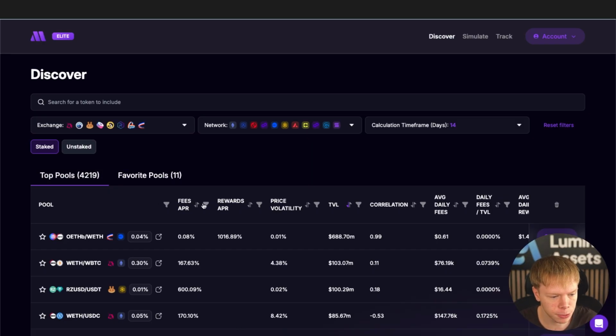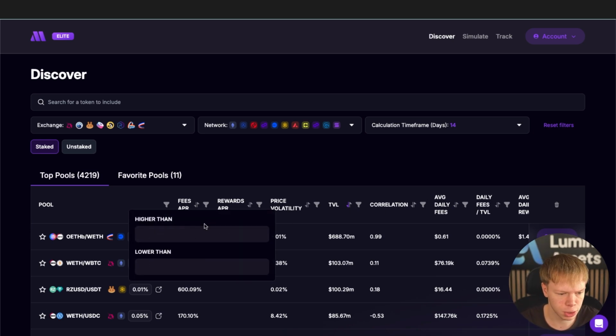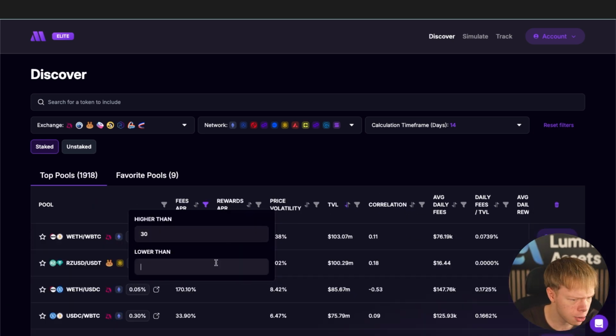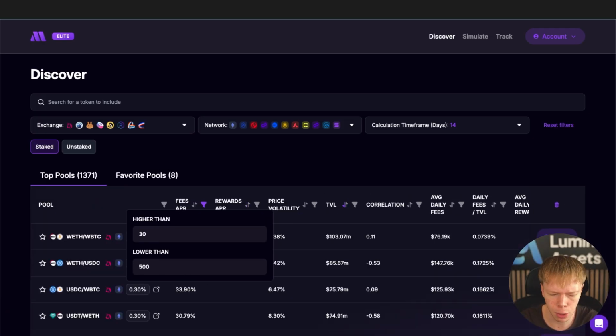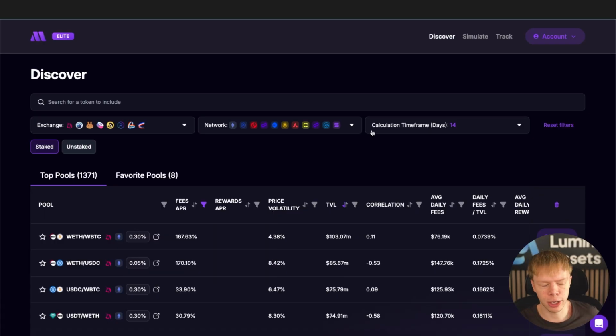And then from there, we can filter down by APR, rewards APR, volatility, TVL, correlation. All of that stuff can be filtered. So let's filter by APR to start with. I want to look at higher than 30%, and usually I will look at lower than 500%. Because lower than 500% will kind of factor out those outliers that are pools that just will die down within a couple days or within a couple weeks.